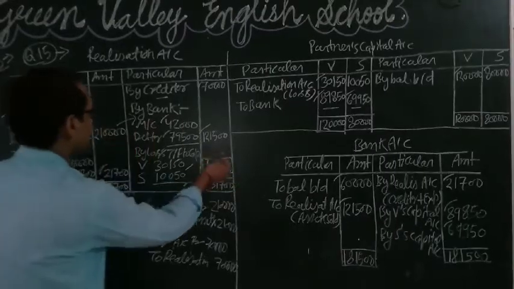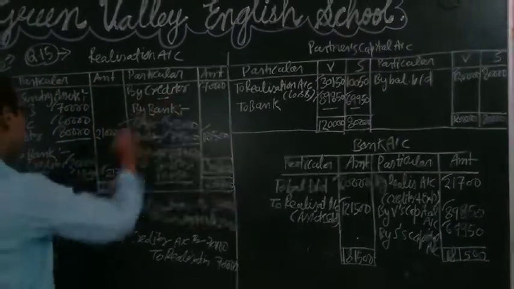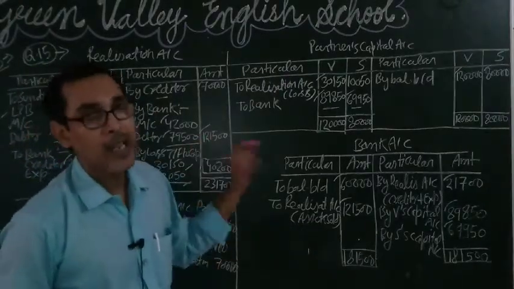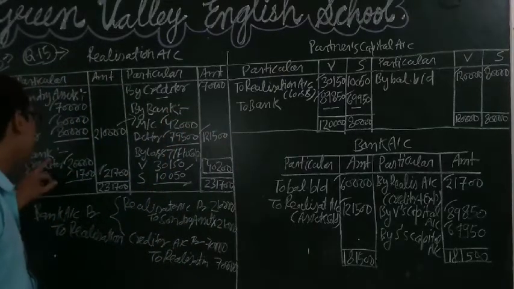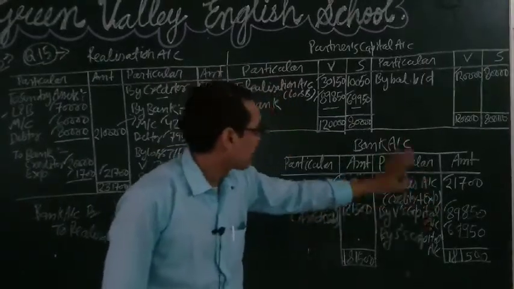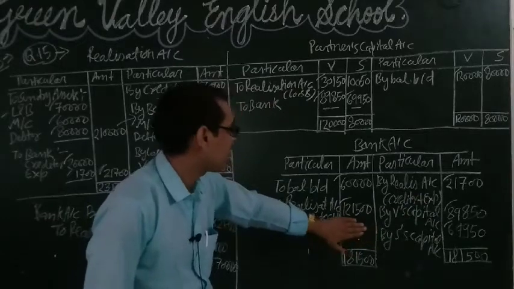And after realizing the assets, we will pay the liabilities, whether mentioned in the question or not. All the liabilities should be paid. Written as to bank, the payment will be recorded in the credit side of the bank account, and the receipt of cash is recorded in the debit side of the bank.